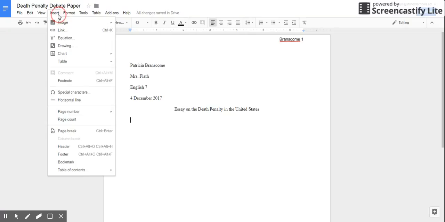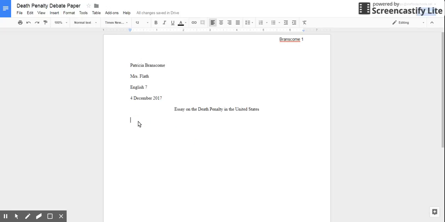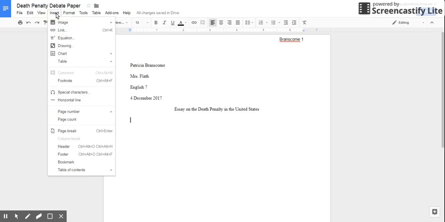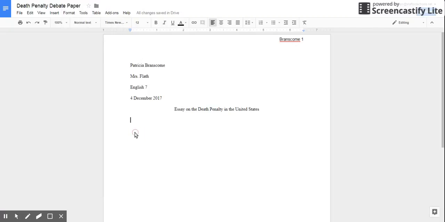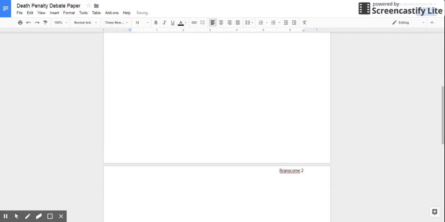There's a way you can click insert and then do page break, or you can do the shortcut, which is what they showed you on the right hand side. Control enter will give you a page break. So control enter. So here's my page break. Here's my name, Branscombe. All right.